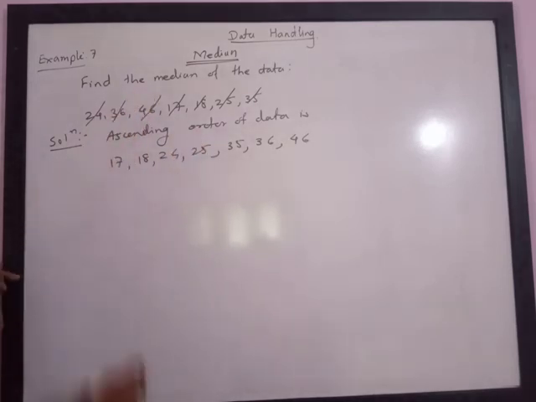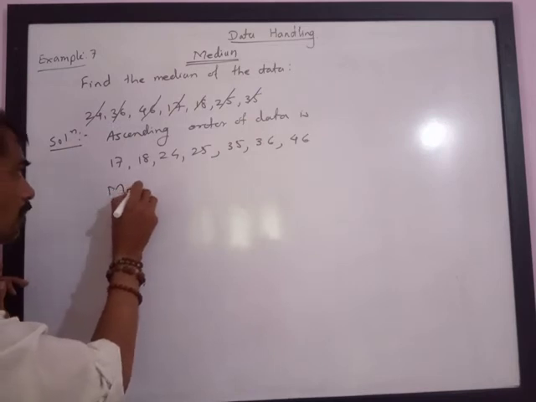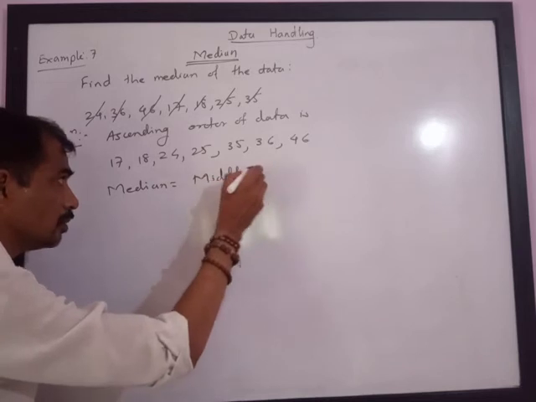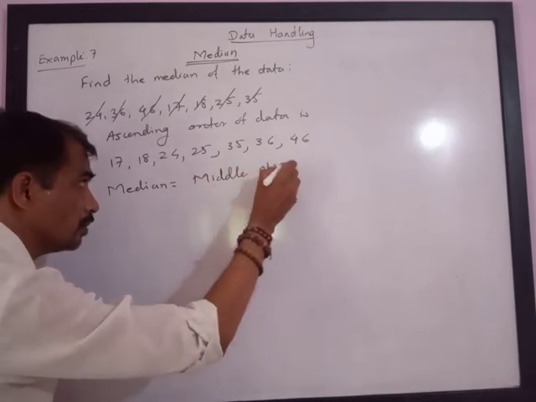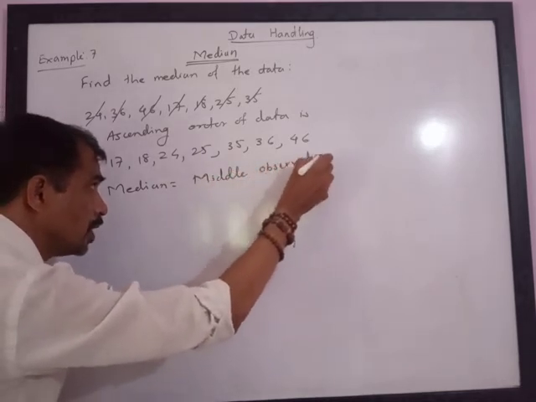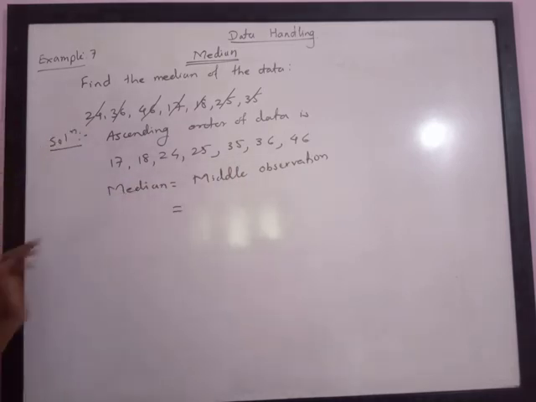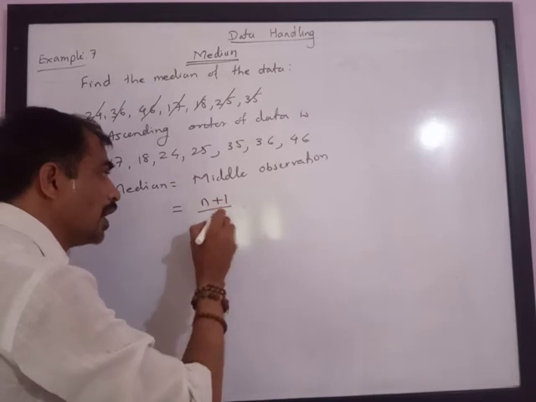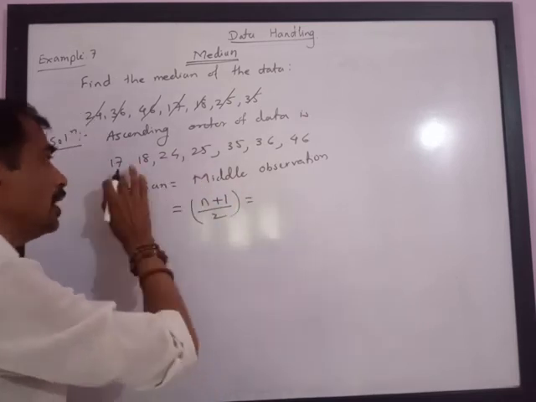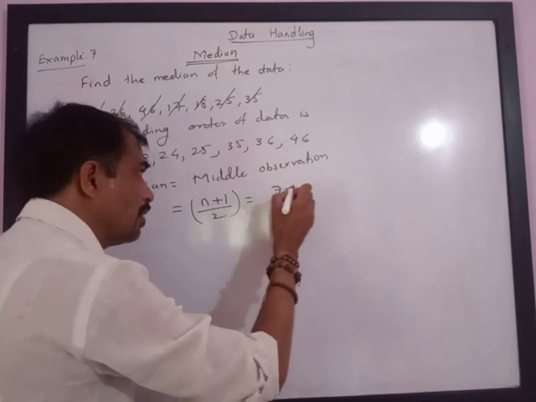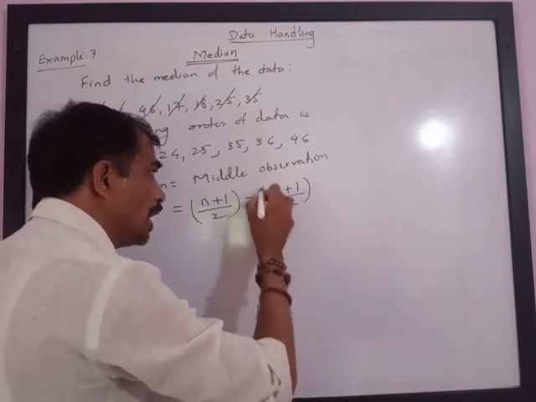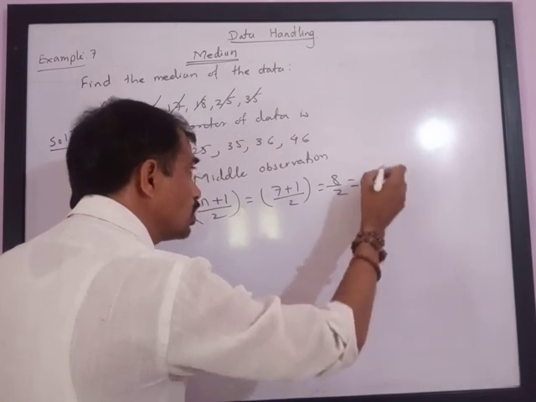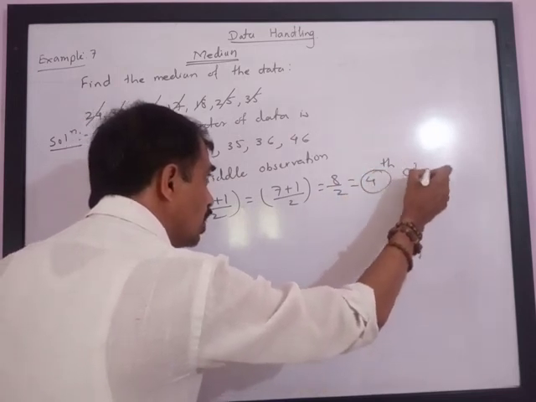Now, from this, you will understand median means middle observation. Median is equal to the middle observation. If n observations are there, then the middle is the (n plus 1) divided by 2 th observation. Here 7 observations are there, 7 plus 1 upon 2, that is 8 upon 2, so the fourth observation is the median.